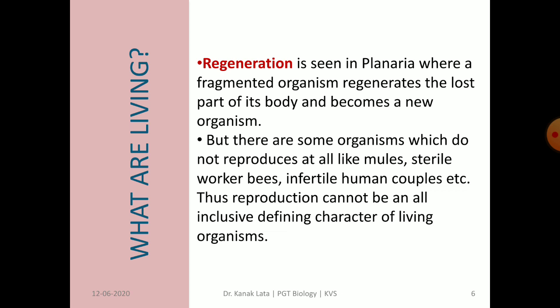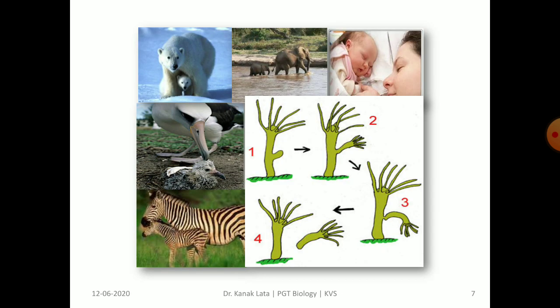There are also some organisms which do not reproduce at all, like mule, sterile worker bee, infertile human couple, etc. So reproduction cannot be an all-inclusive defining character of living organisms. Here you can observe the reproduction of their own kinds.